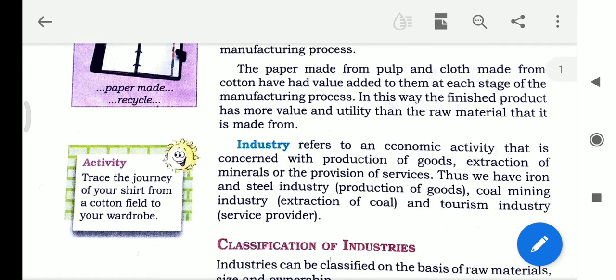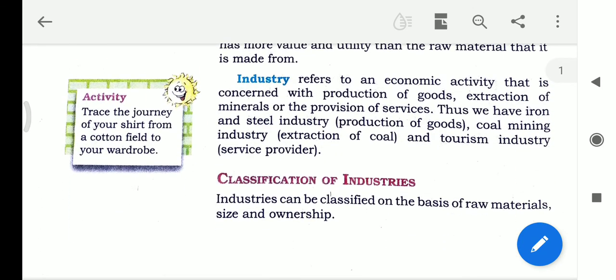Then what do you mean by industry? Industry refers to an economic activity that is concerned with production of goods, extraction of minerals, or the provision of services. Thus, we have the iron and steel industry, which is the production of goods, the coal mining industry, which is extraction of coal, and the tourism industry, which is a service provider. So this is the tertiary activities.